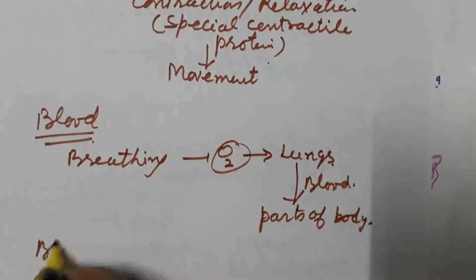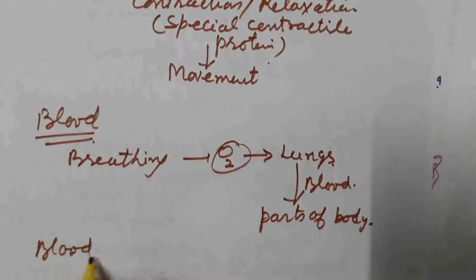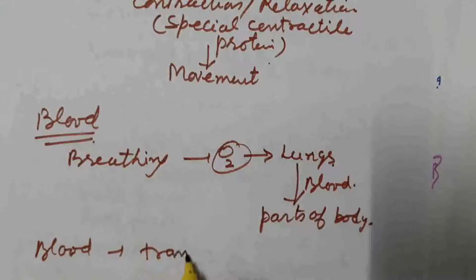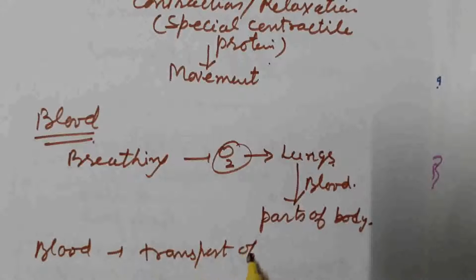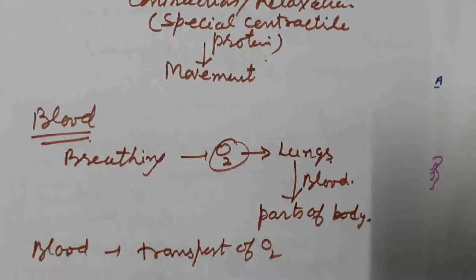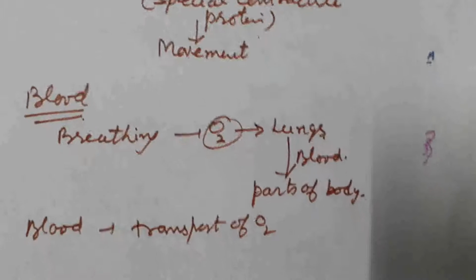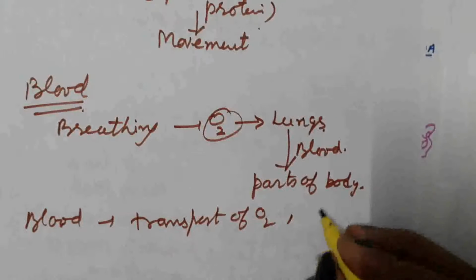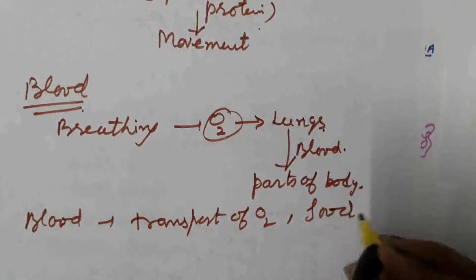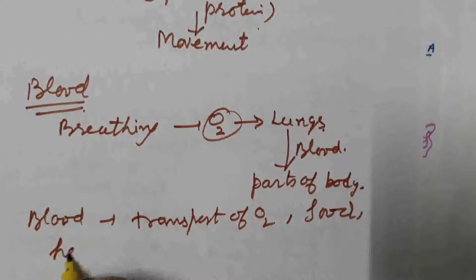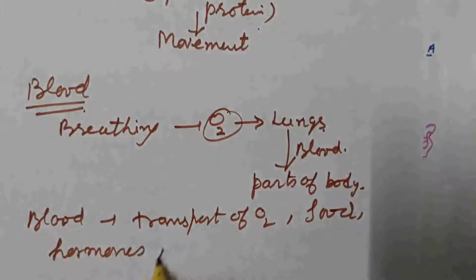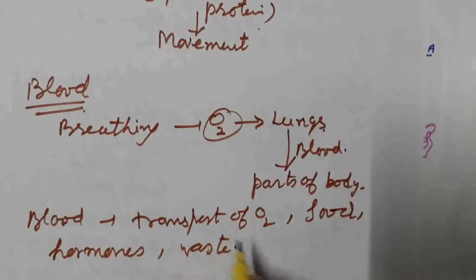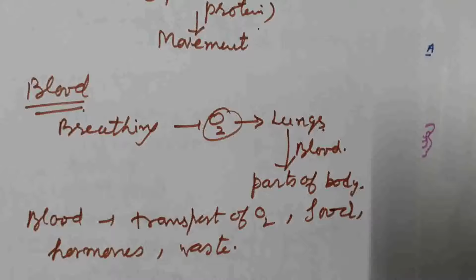So blood helps in transport of oxygen from lungs to various parts of the body. It also helps in transport of food material, hormones, waste. So blood is a transport tissue in our body. So muscle and blood are types of animal tissue in our body.